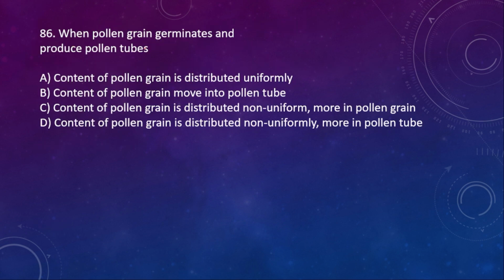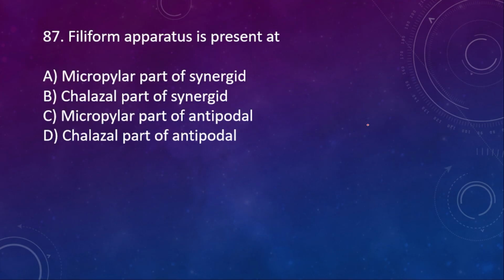86. When pollen grain germinates and produces pollen tube, the content of pollen grain is distributed uniformly. Content of pollen grain moves into pollen tube. Content of pollen grain is distributed non-uniformly, more in pollen grains. Content of pollen grain is distributed non-uniformly, more in pollen tube. Here the right option is option B.